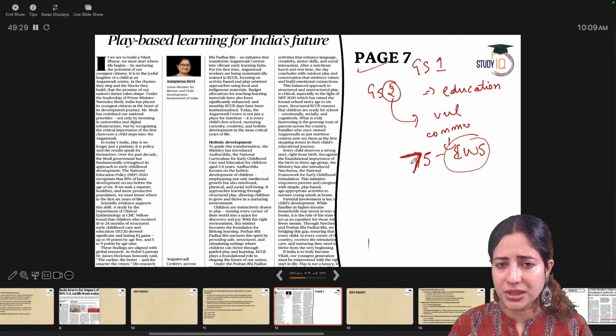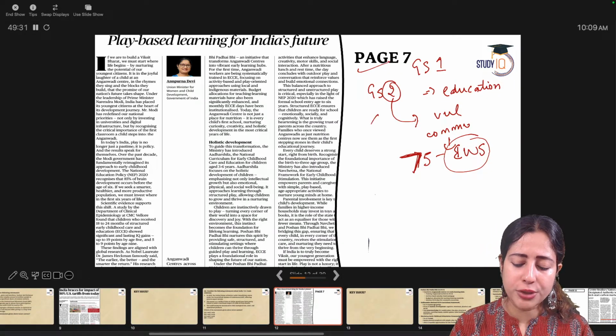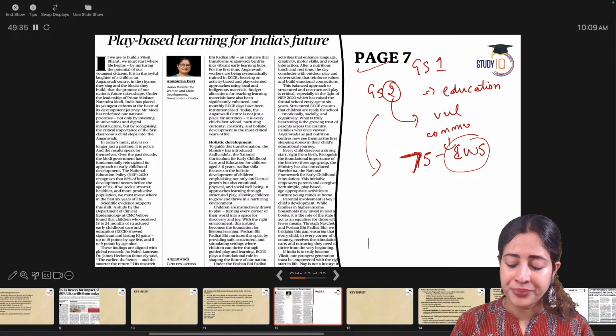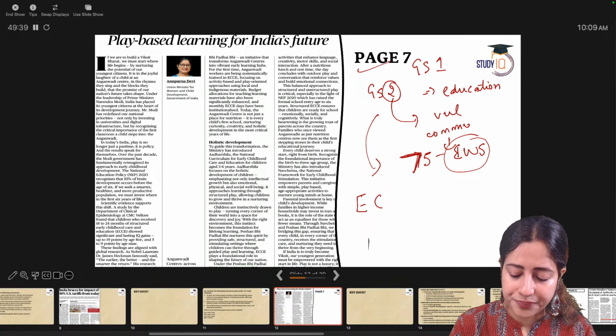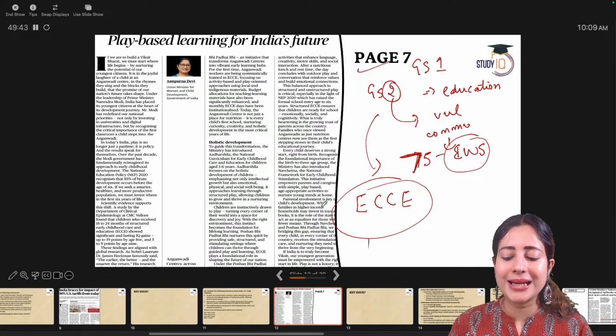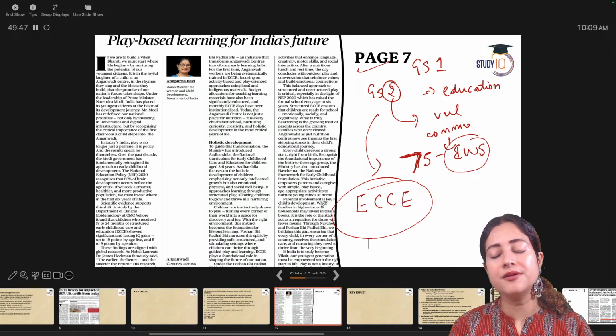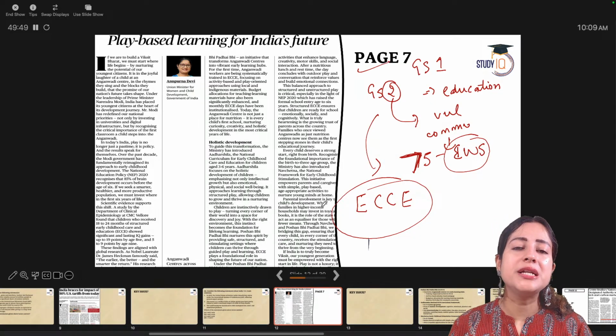So can we do something here? Yes. There is a very important concept. The question can come in GS paper 1 mains next year. It is about early childhood care and education. You all must have heard about the word Anganwadi school, the preschool.